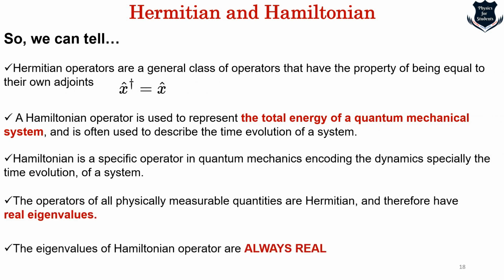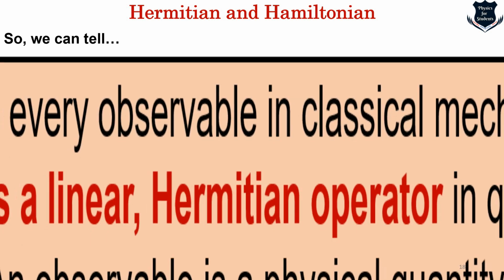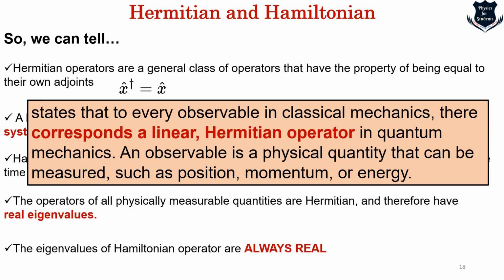So right, the Hamiltonian operator is the total energy operator, Hermitian operators are a general class, and the operators of physically measurable quantities are Hermitian, that has to be physical, and the eigenvalues of Hamiltonian operators are always real. So here comes the final point, this is just a kind of revision: there corresponds a linear Hermitian operator, and that has to be real.